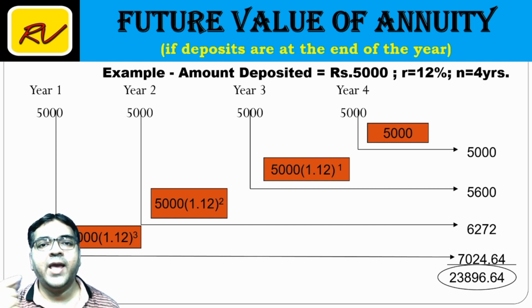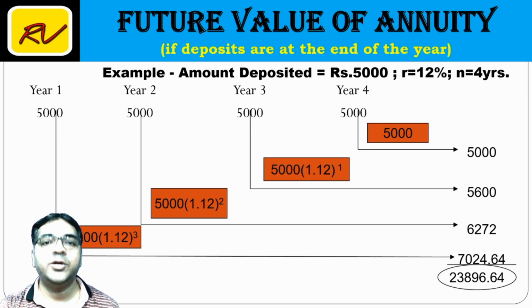Friends, every time we multiply, this is what we have seen even in our last video, every time we multiply, it is compounding. So if I take the total of all these 4 payments, the total amount is known as the future value of annuity, 23,896.64.